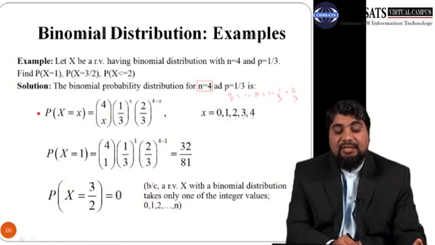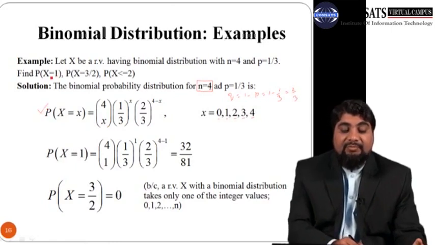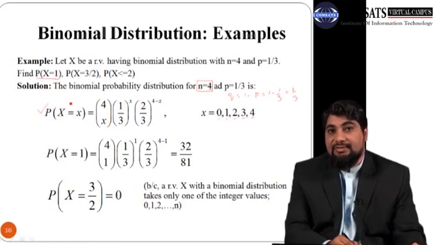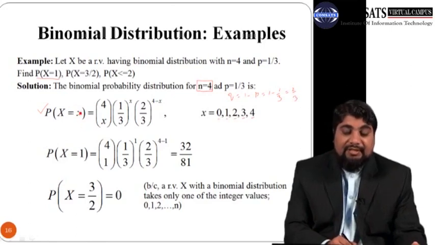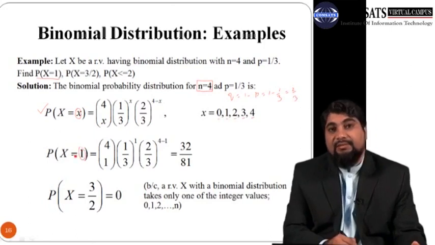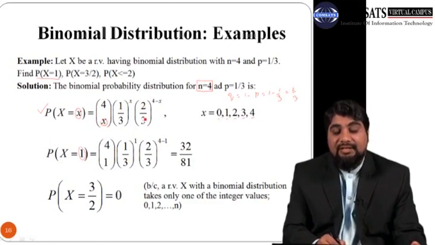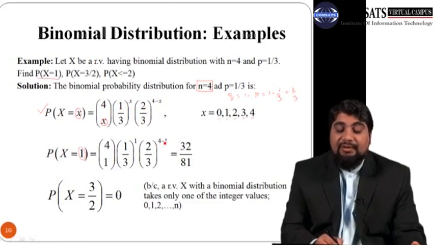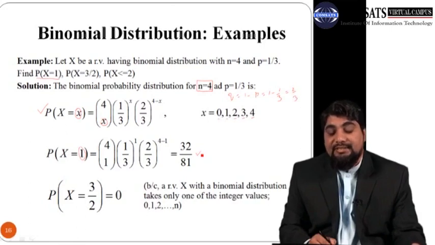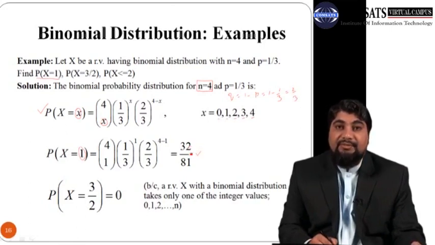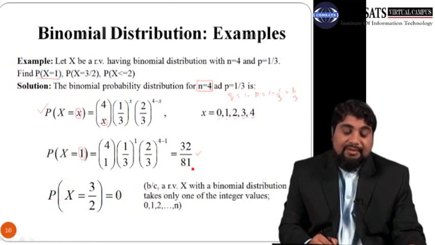So this is the binomial probability distribution. So using this formula we can calculate probability that x equals 1. So in order to calculate probability x equals 1, we have to replace this x by 1 in this case. So just replace this x by 1, so 4c1, 1 by 3 raised to power 1, and then 2 by 3 raised to power 4 minus 1. So you can calculate it using your calculator or MS Excel. So the result is 32 over 81.